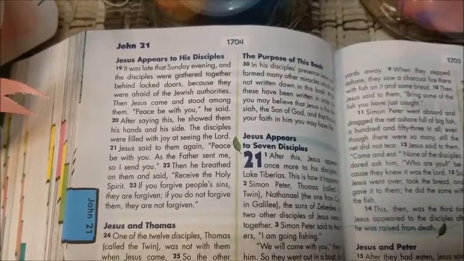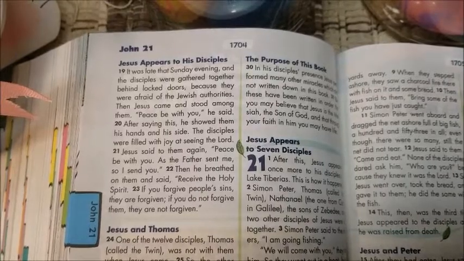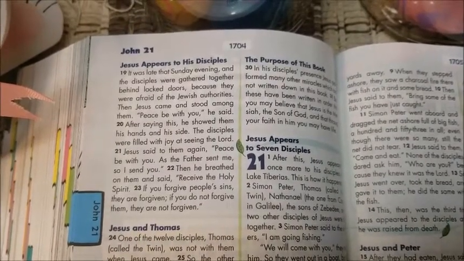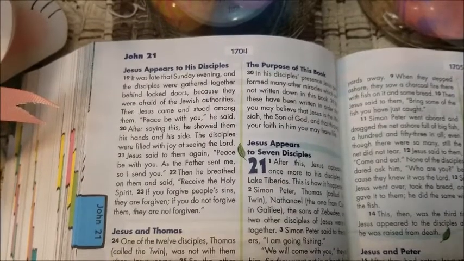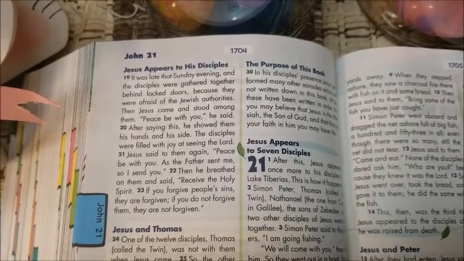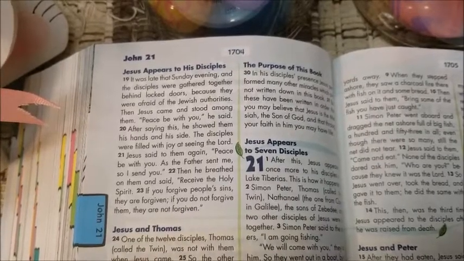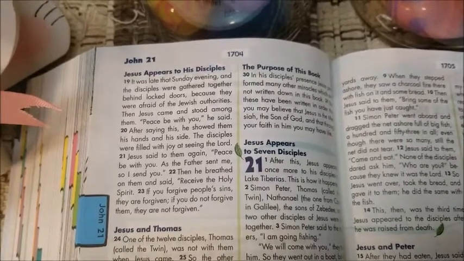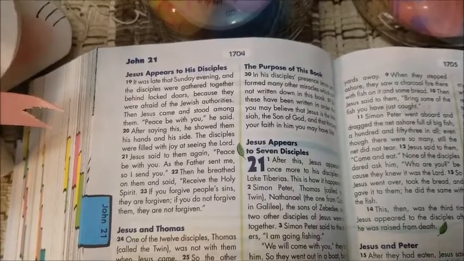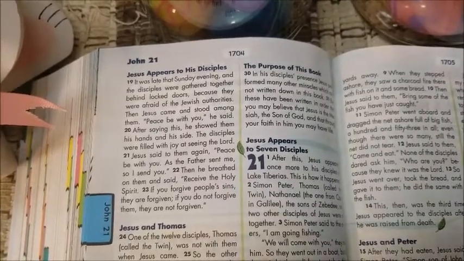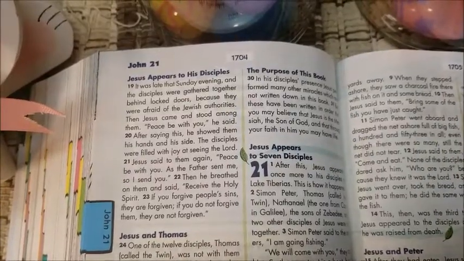The disciples were filled with joy at seeing the Lord. Jesus said to them again, "Peace be with you. As the Father sent me, so I send you." Then he breathed on them and said, "Receive the Holy Spirit. If you forgive people's sins, they are forgiven. If you do not forgive them, they are not forgiven."